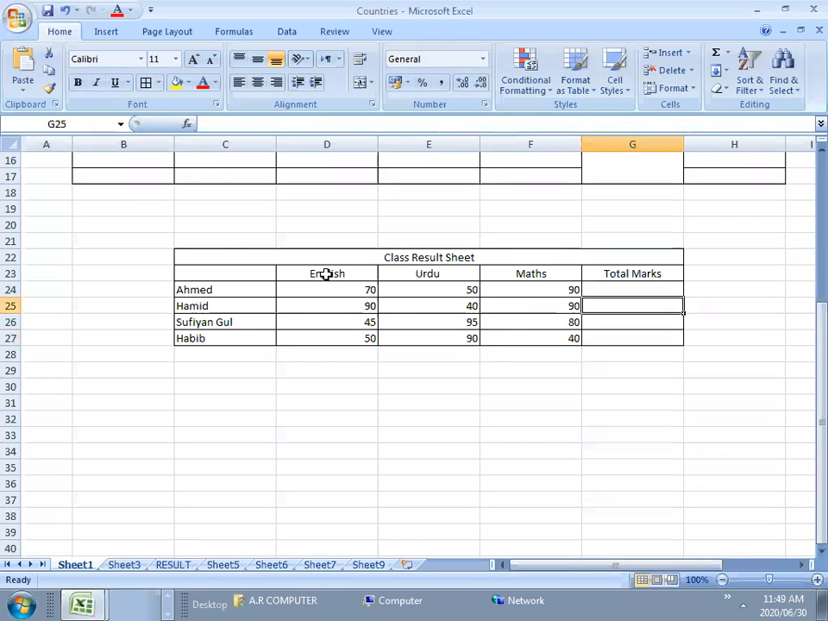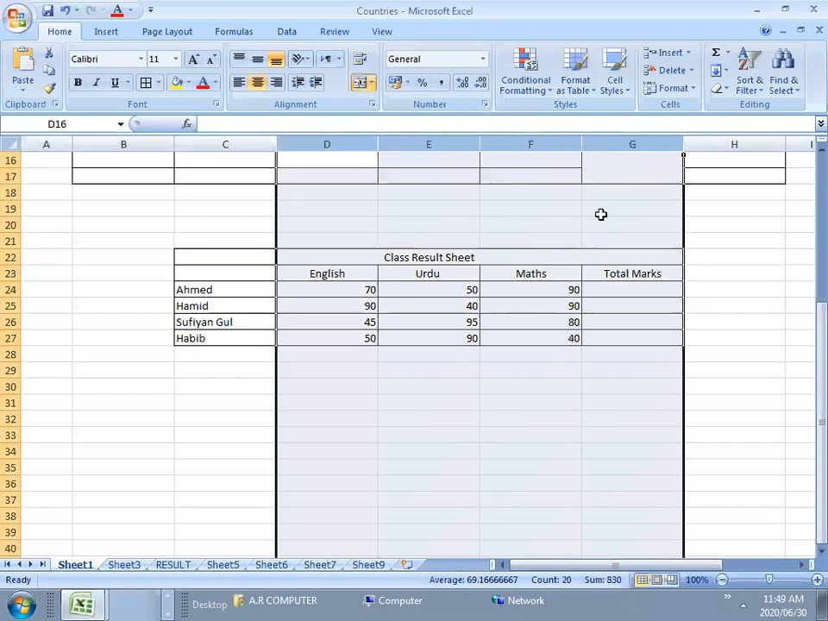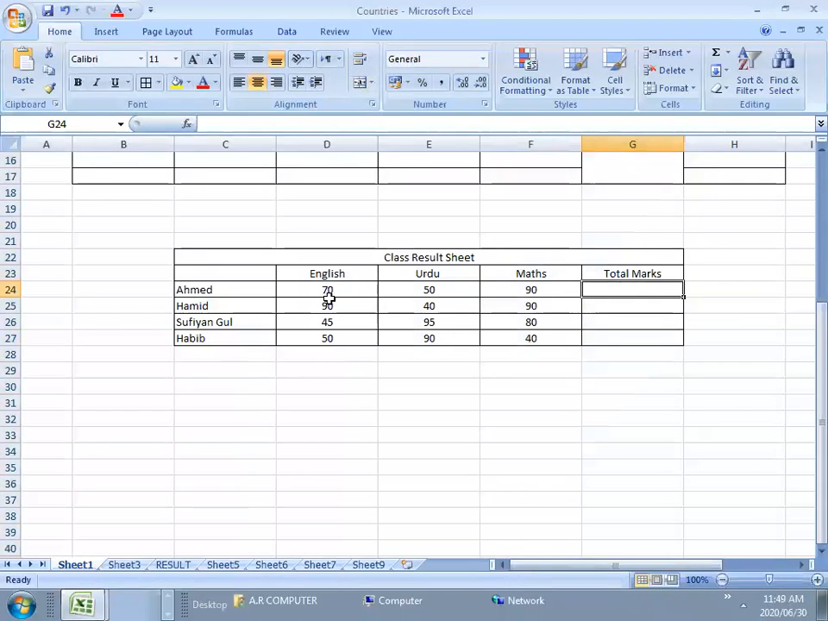Okay. Now, if I want to show these marks in the center rather than right aligned, I will select these columns. I have selected this column. I will go to the alignment group and select the center option, right?